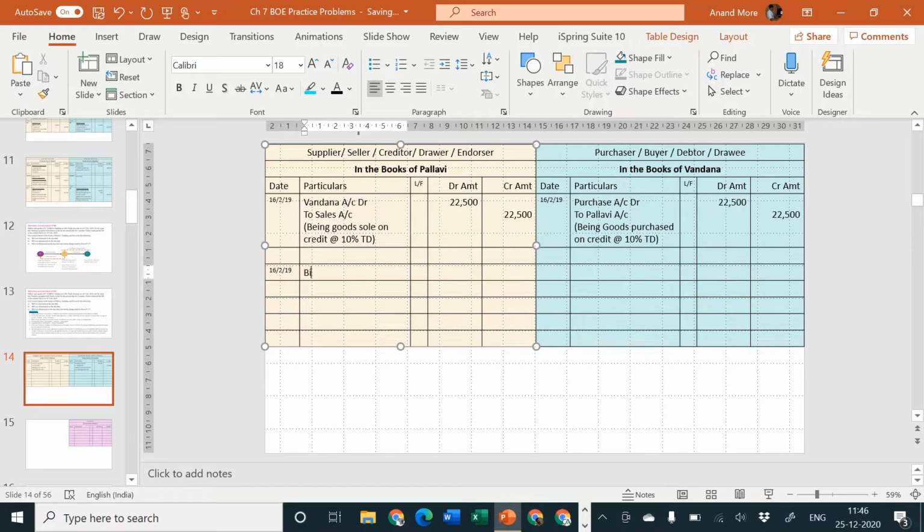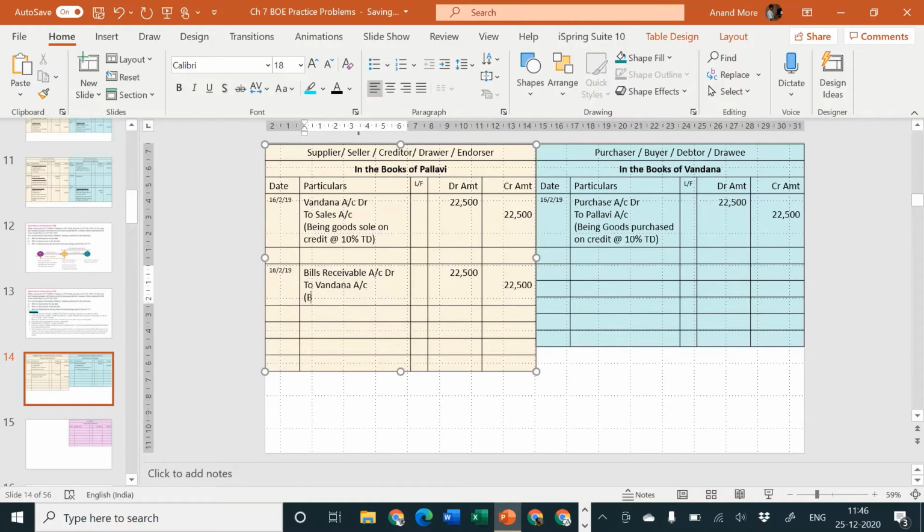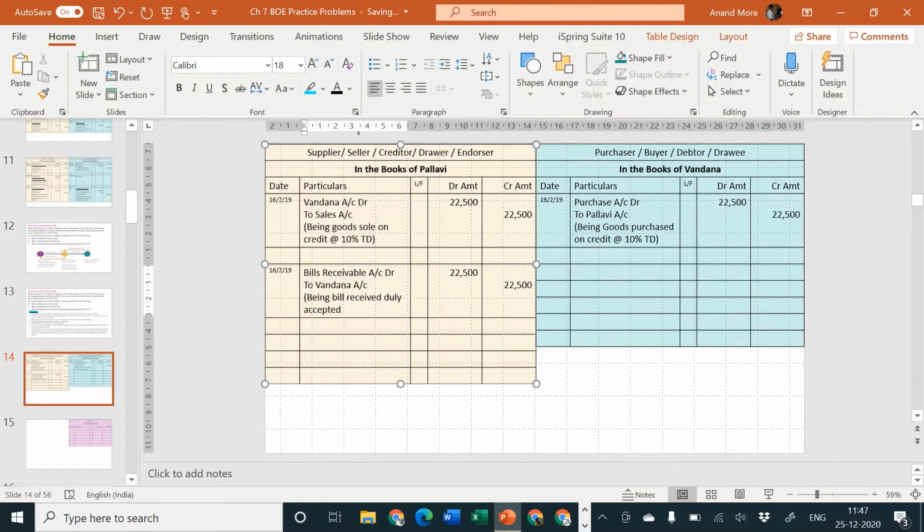What is happening? Bill is coming in, debit what comes in, it is called bills receivable, R-E-C-E-I-V-A-B-L-E, receivable account debit to Vandana account, and the amount is how much? 22,500. Being bill received, duly accepted, or you can just write being bill received, that is also okay.